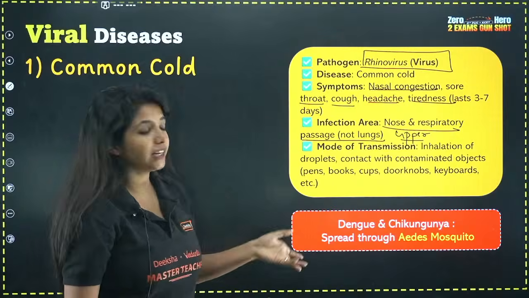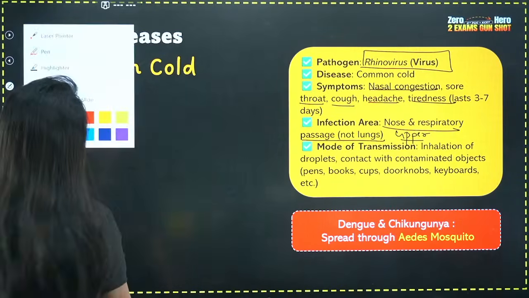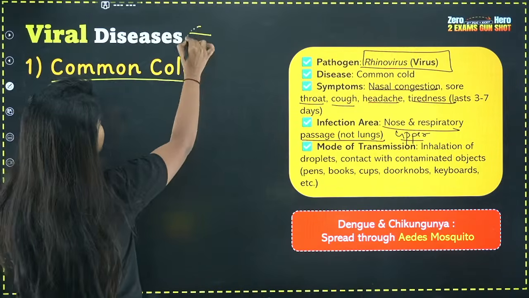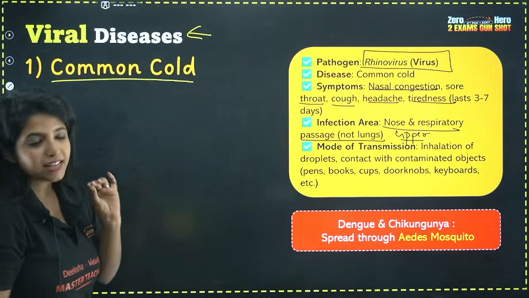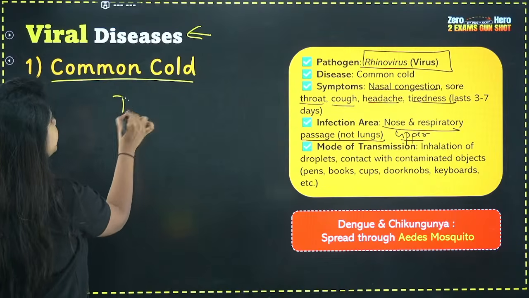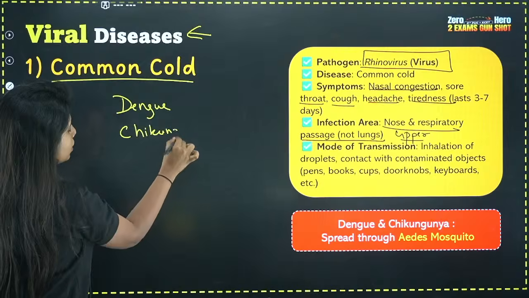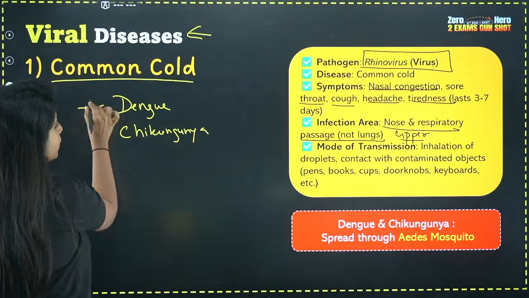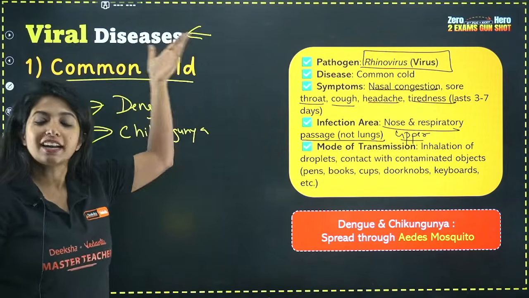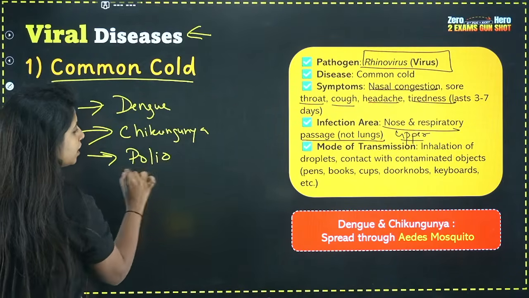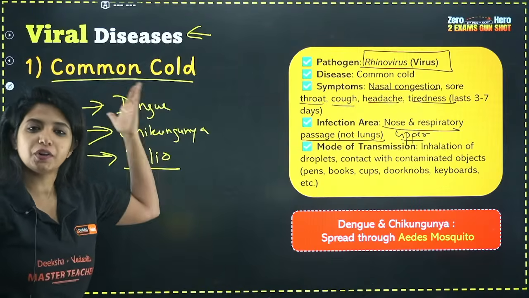Now, in your NCERT, one very important thing is given that most of us usually miss. Common cold is not the only viral disease. You have few more diseases out there, such as dengue and chikungunya. Have you heard about it? They both also are viral diseases. In your NCERT, polio is mentioned. This is also a viral disease.